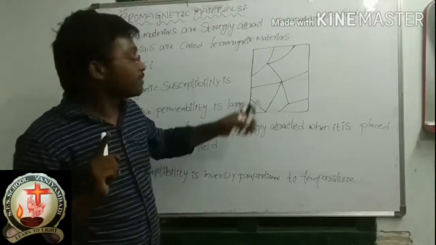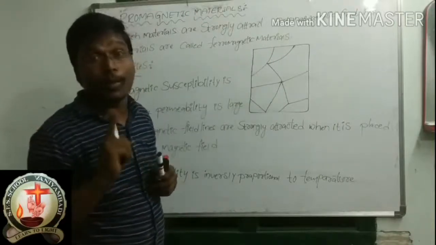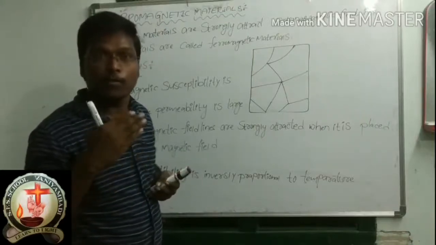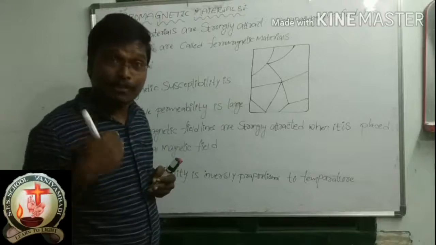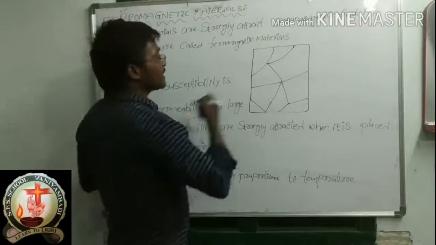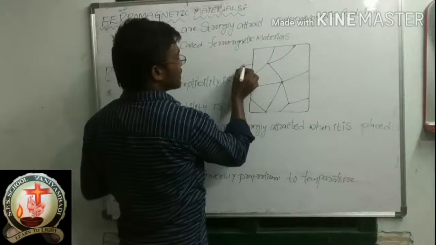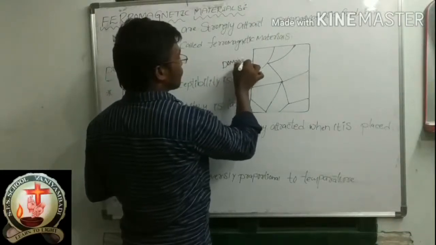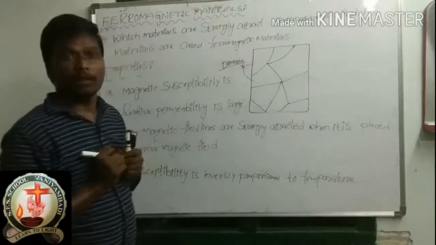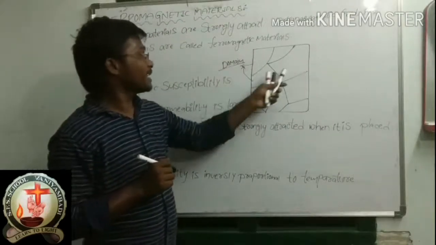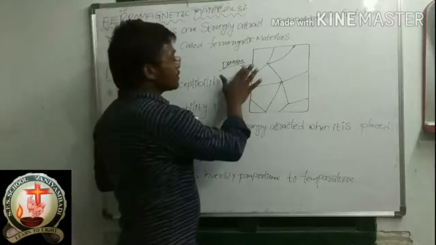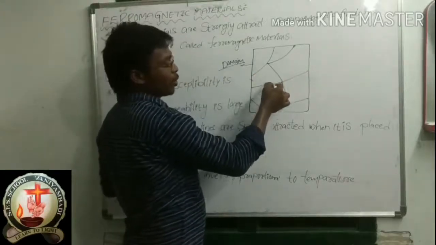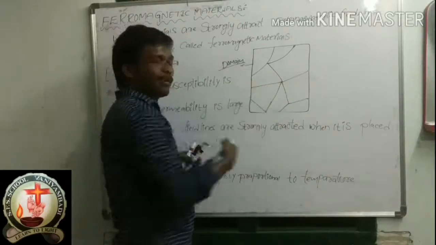What is the small region's name? Domain. The ferromagnetic material is made up of small regions, and those regions are nothing but domains. So this is one domain, this is another domain, this is another domain, like that. Each small region is one domain.